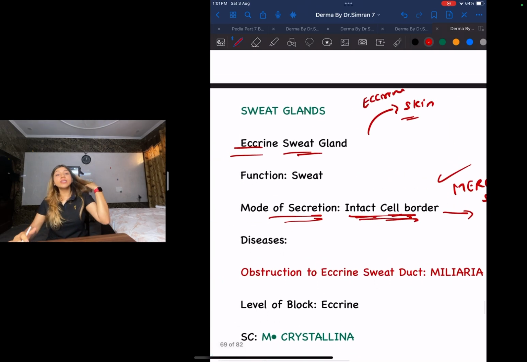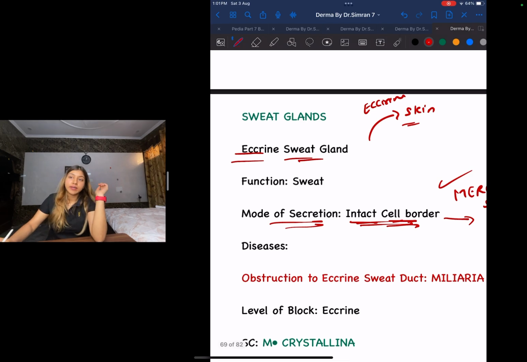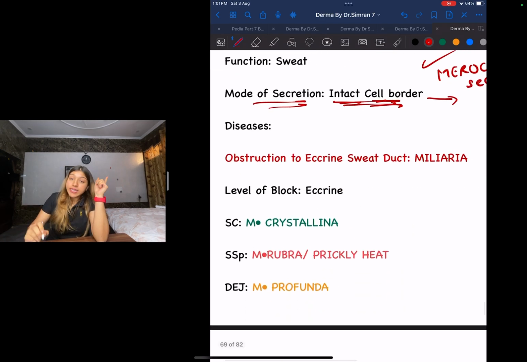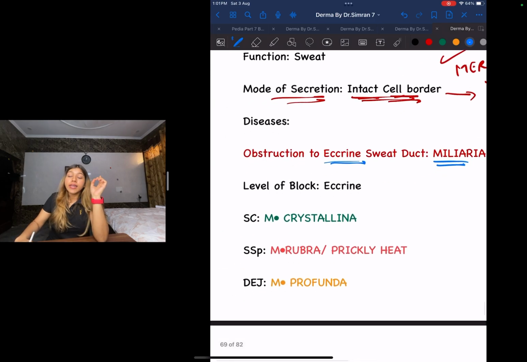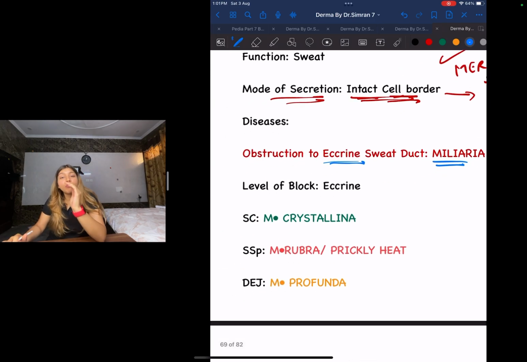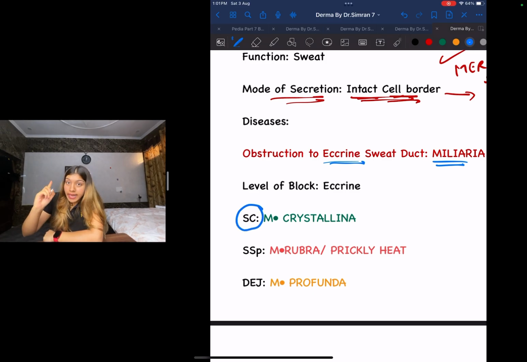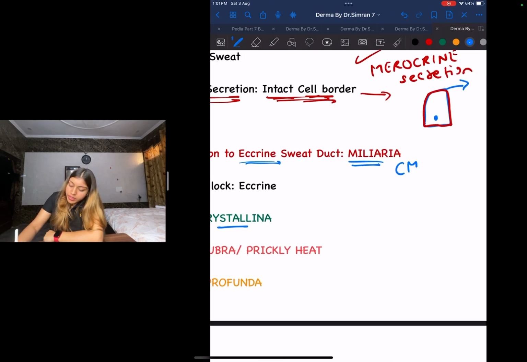Now let us look at the diseases that are associated with our sweat glands. First, if there is any obstruction to our eccrine duct, that will be called miliaria. Now guys, let us look at the level of block of your eccrine gland. If the block is taking place at my stratum corneum, that will be called miliaria crystallina. The M over here denotes miliaria.